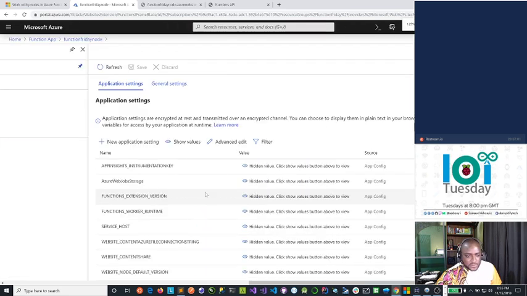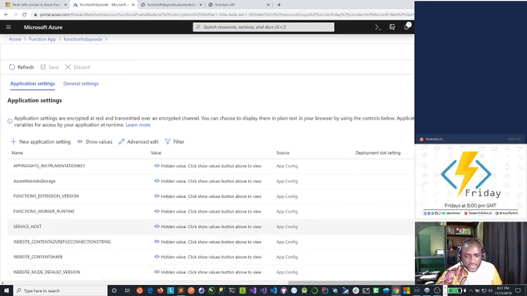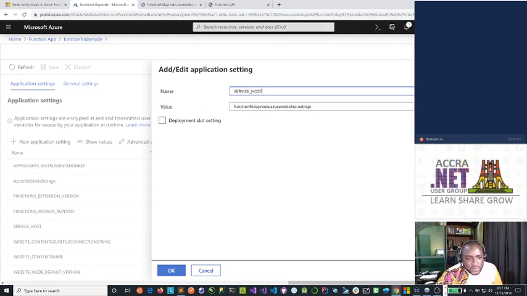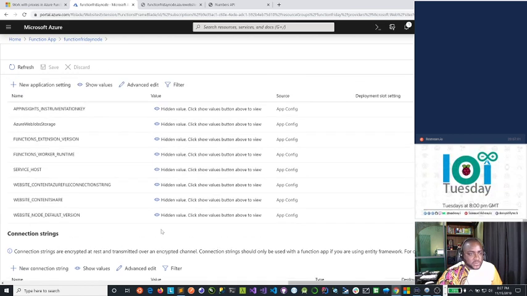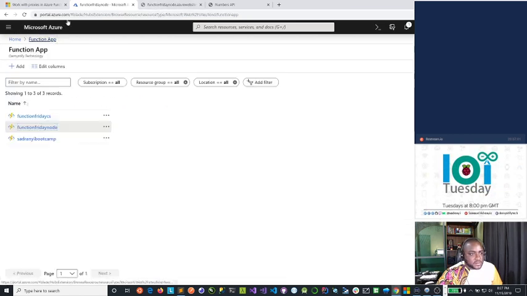And I'm going to reduce this a bit so I can get to service host. So let's do this. Let's actually edit it. Make sure we are getting the right name, and then we are getting function Friday API. Yeah, okay. This looks good. Okay.